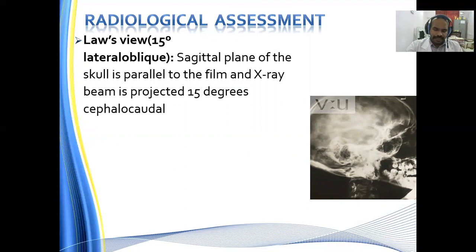So the largest single common air cell which is seen in the X-ray mastoid is the mastoid antrum. So we always look for the honeycombing of the pattern. The three patterns which are described with respect to the X-ray mastoids are the pneumatic mastoid, sclerotic mastoid and diploic mastoid. Pneumatic means the air cells are intact, whereas sclerosis means the air cells have been replaced with fluid. Diploic means both are together.